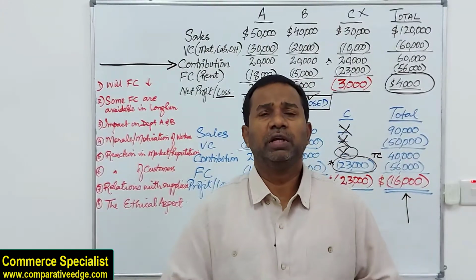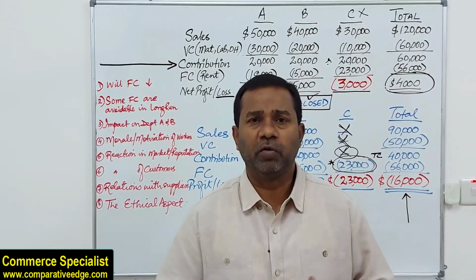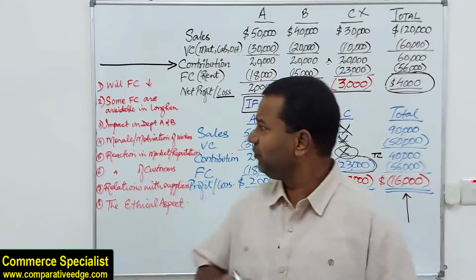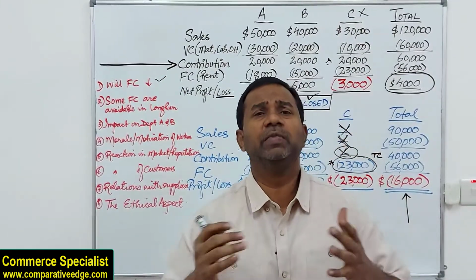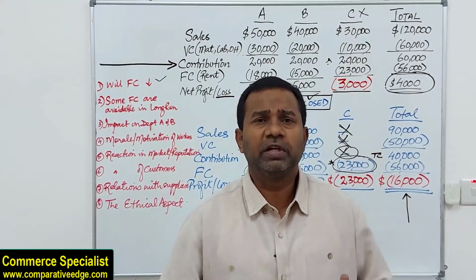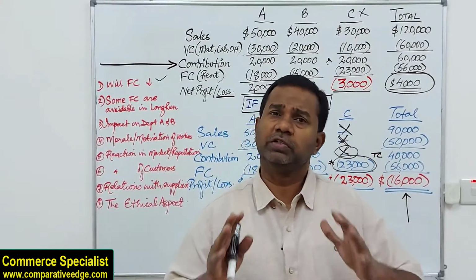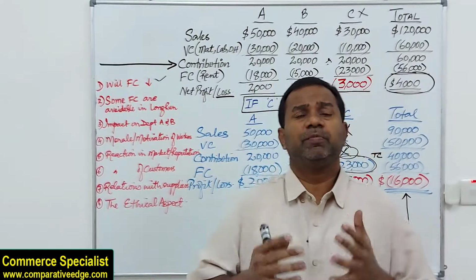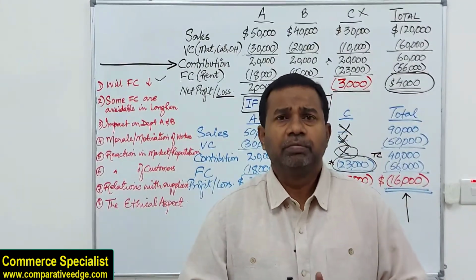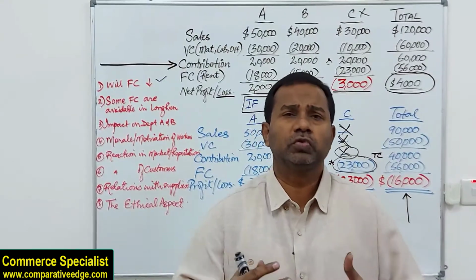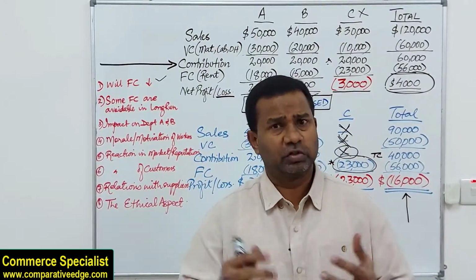So if you talk about the non-financial aspects of operate or shut down decisions, the very first I've jotted down here is, will fixed cost reduce or can it be eliminated? Most of the time, the fixed cost remains. But there is a possibility that if we are shutting down a department, the fixed cost may reduce to a certain extent. So that is to be found.